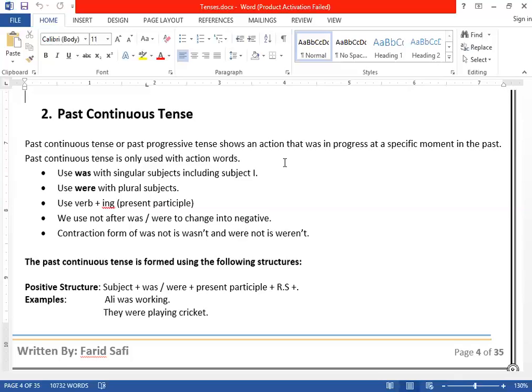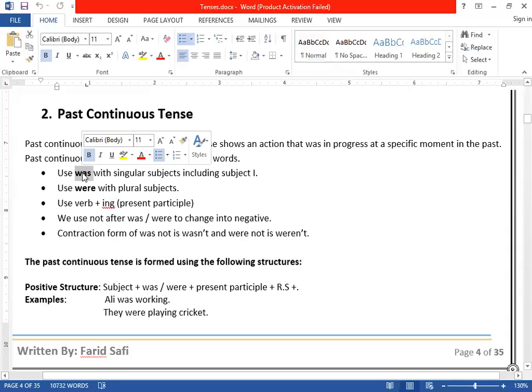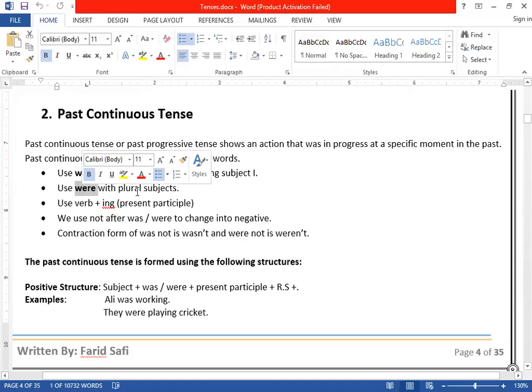Are you getting it? For example, yesterday at this time, we were studying. An action was in progress in the past at this time. What was that action? That was studying. We were studying. Clear? In this case, we will use two auxiliary verbs, was and were. Be words, was and were, because we are talking about the past. So number one, was, and number two, were.